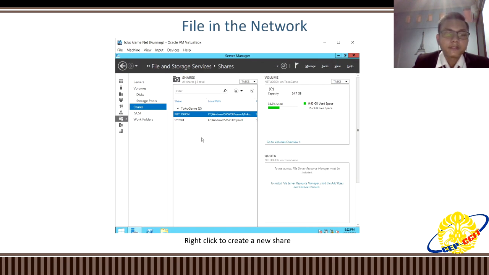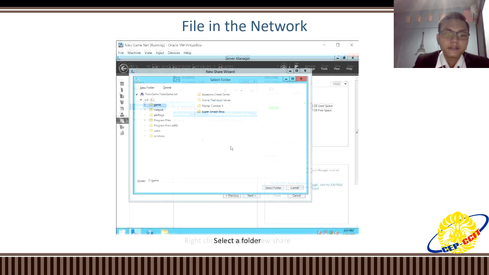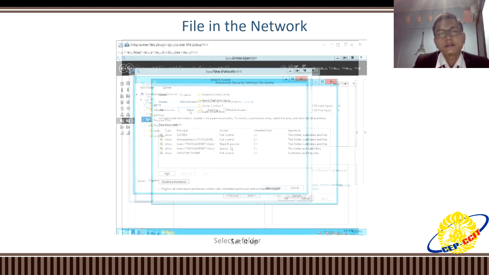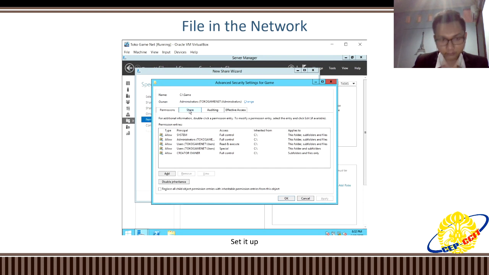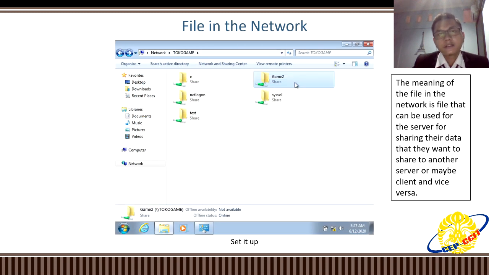So what you have to do is go to the file and storage services, shares, create a new share, select the folder that you want to share, for example, my game folder, and you can also customize your permission, auditing, sharing, and this is the output.